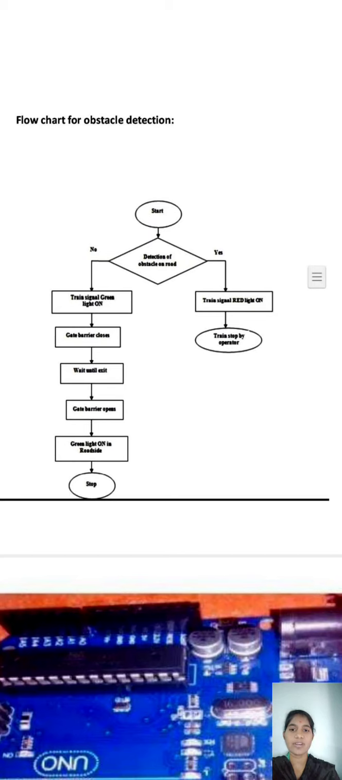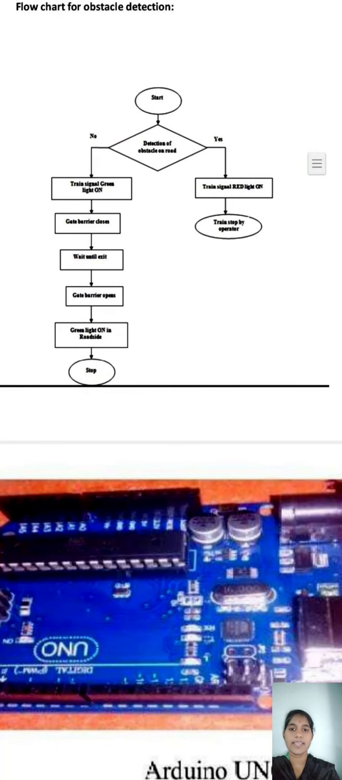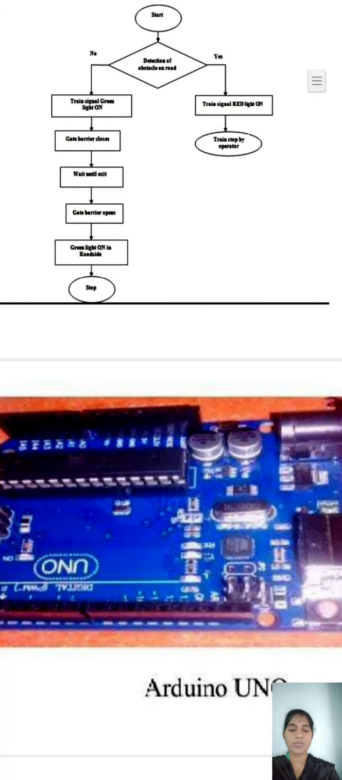The servo motor closes the gate. Wait until exit. If any obstacle is present, the servo motor waits for the obstacle to move. Then when the obstacle is moved, the servo motor closes the gate and the green light is on. So then the train passes through the crossing.